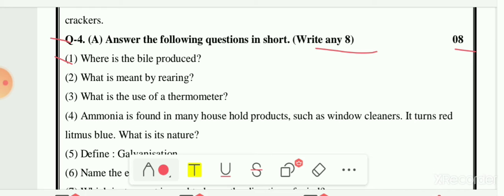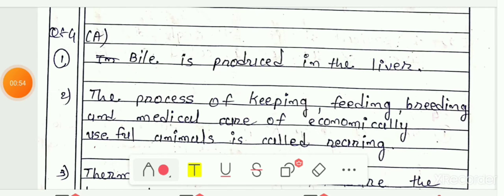So now let me see the answers for these questions. So here the answers are given to you. First was, where is the bile produced? So the bile is produced in the liver. Your answer is liver. Next question, second number was, what is meant by rearing?